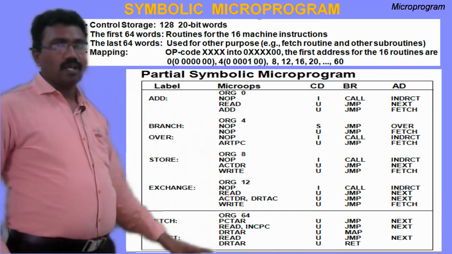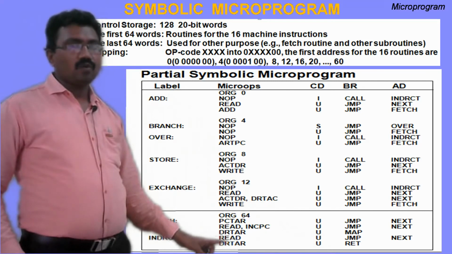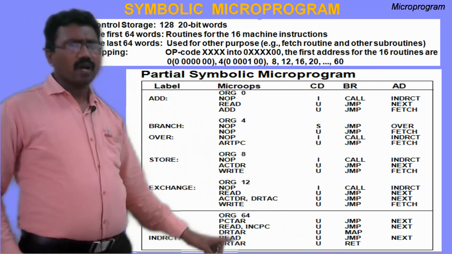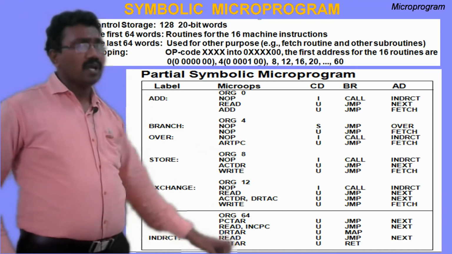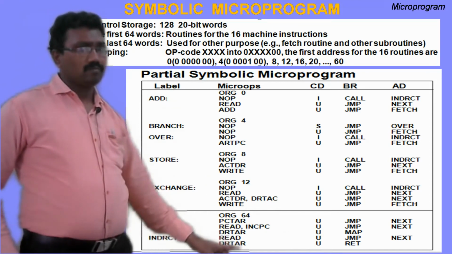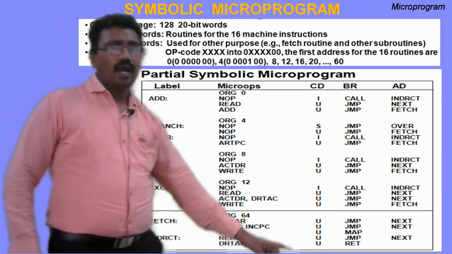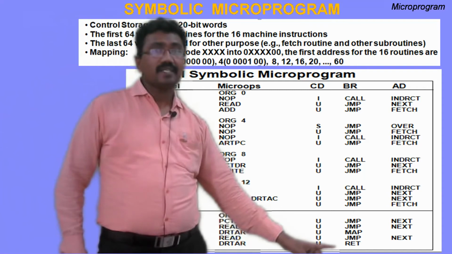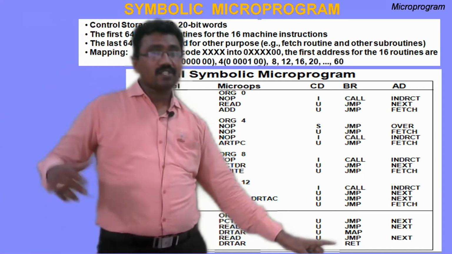Here DR to AR already. That means M of AR to DR: the address is available in the DR. That address must be sent to the AR register, DR to AR, to get the operand from the memory. U, unconditional. And what about this one? The branch field is return.